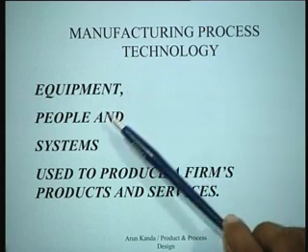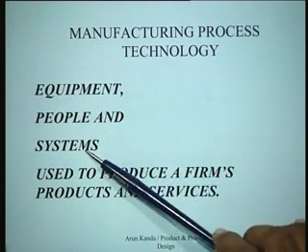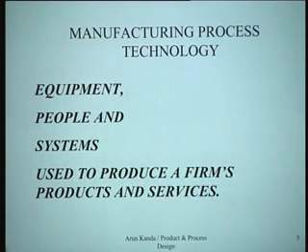So equipment, people, and systems, all these three things are important, and there could be growth and development in all the three. But let us now try to see what would happen to the processes when one comes to talking about process technology.